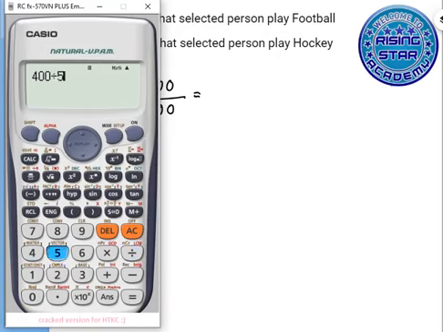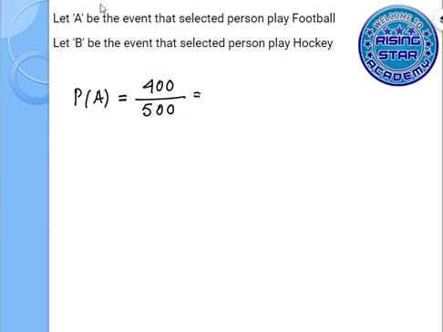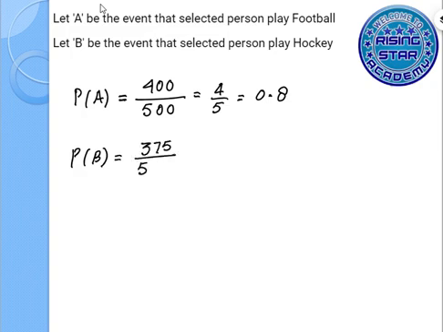So 400 divided by 500 is 4 over 5 or 0.8. For event B, the number of players playing hockey is 375 out of 500.